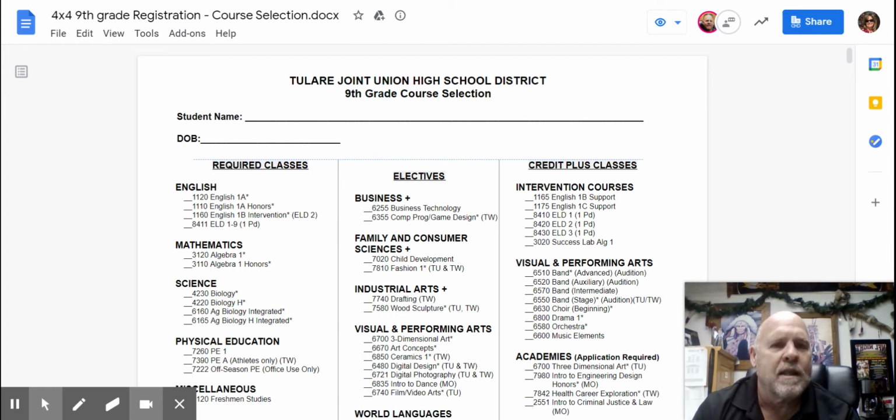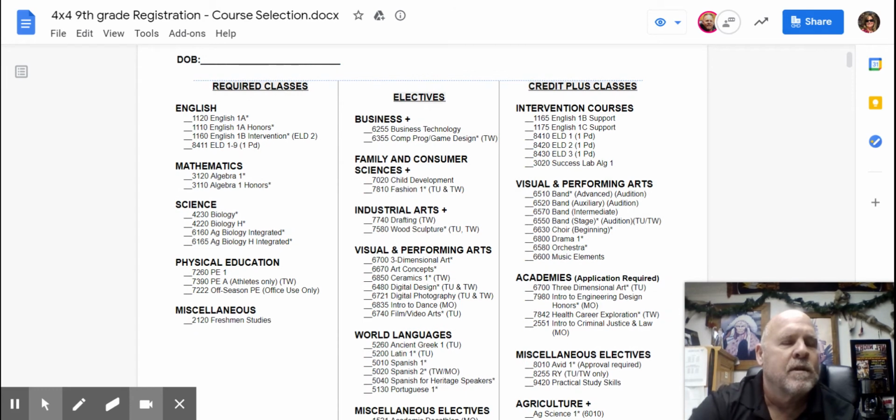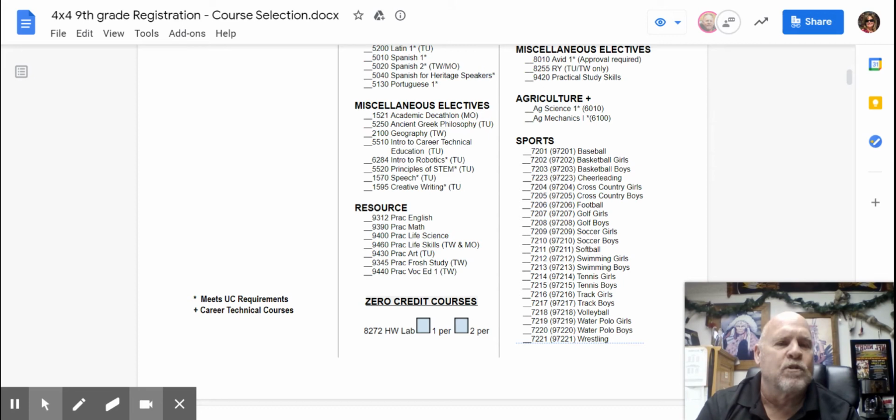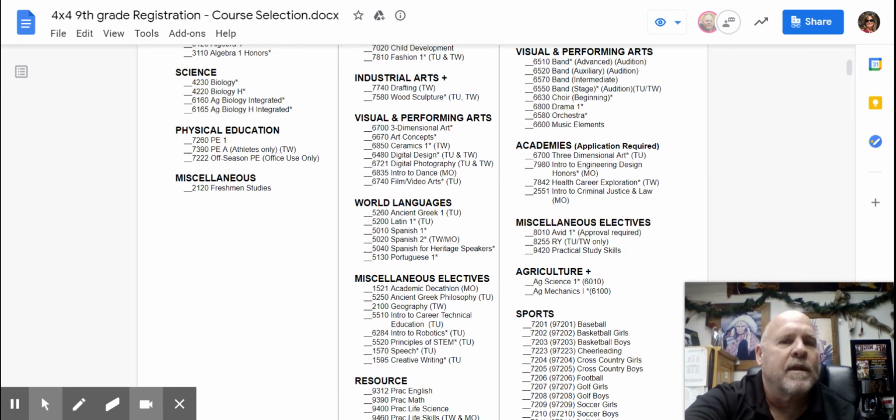If you choose one class out of the Credit Plus classes column, you're allowed to have 7 classes. If you choose 2 classes out of that side, you will be allowed to have 8 classes. And as you'll notice in the bottom of the page, those are where the sports come in. So if you take sports, you're allowed to take 7 classes, or also Avid, as you see there under the miscellaneous electives, you'll be allowed to take 8 classes. So hopefully that makes sense.